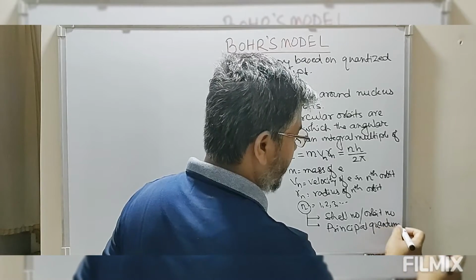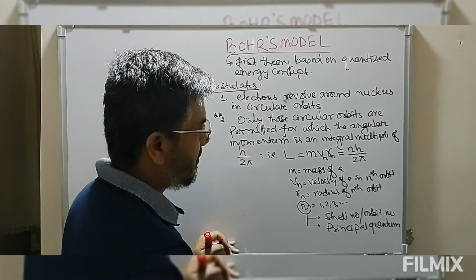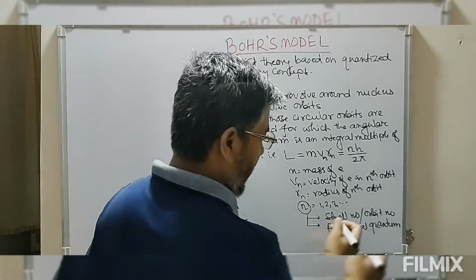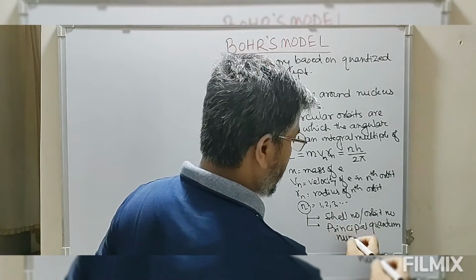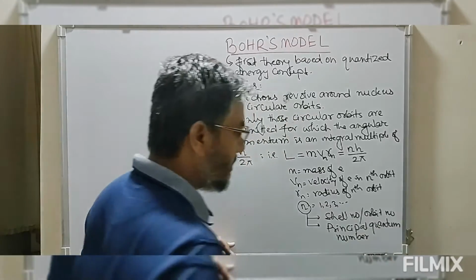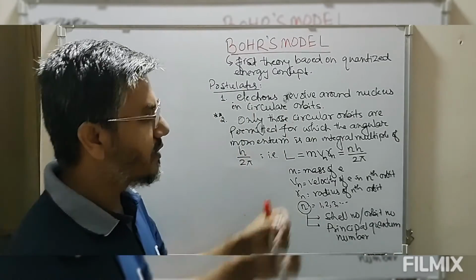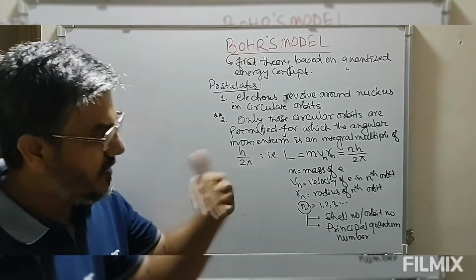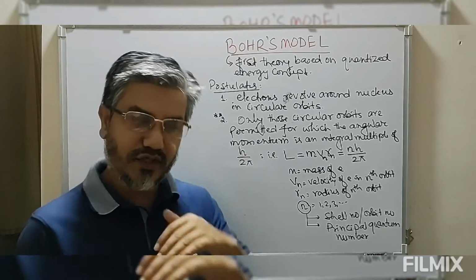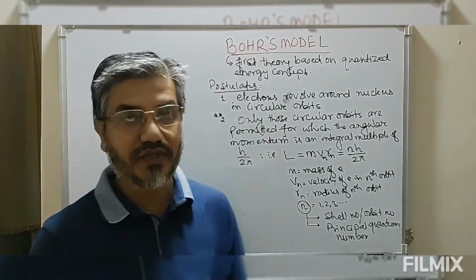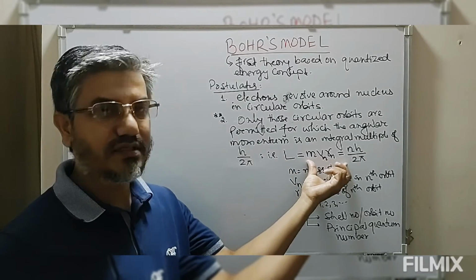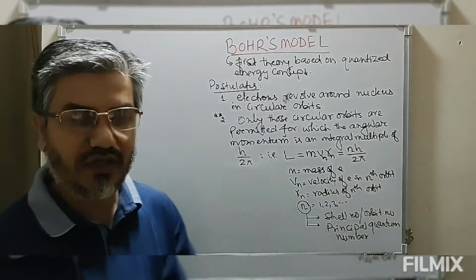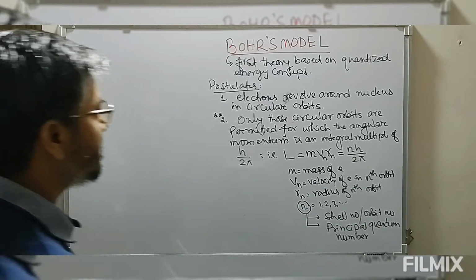The principal quantum number is nothing but the shell number or the orbit number. Again I am repeating, though we are saying electrons are moving in circular orbits, only those circular orbits are permitted for which this angular momentum condition is satisfied. h is Planck's constant whose value is 6.6 into 10 power minus 34 joule second.